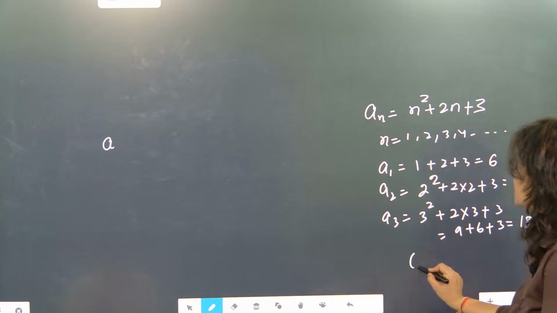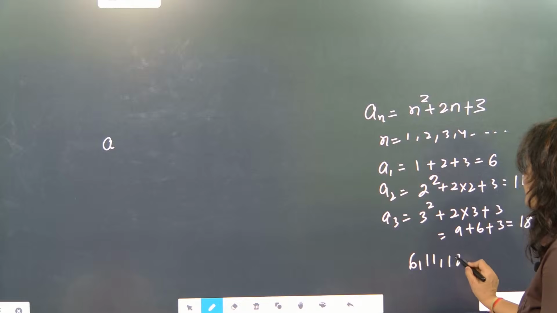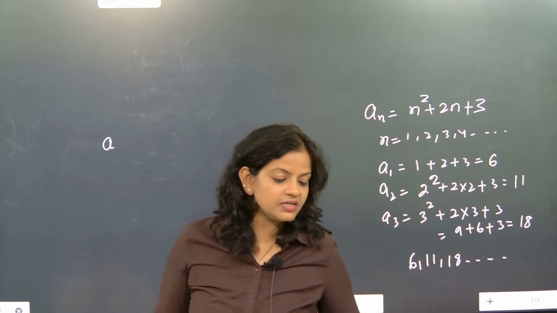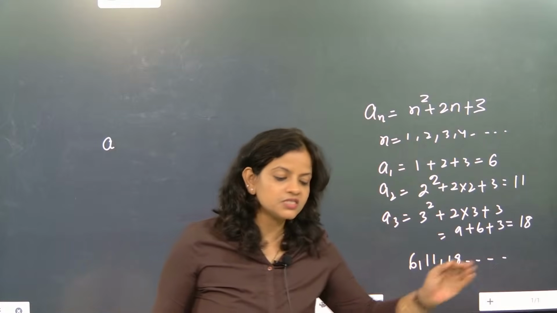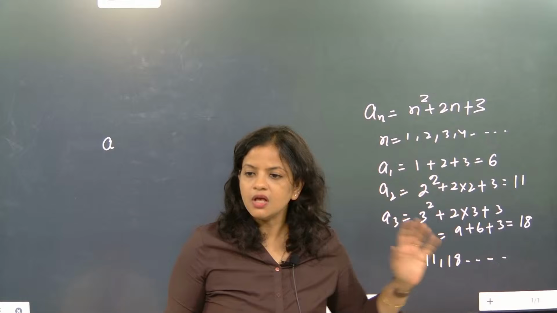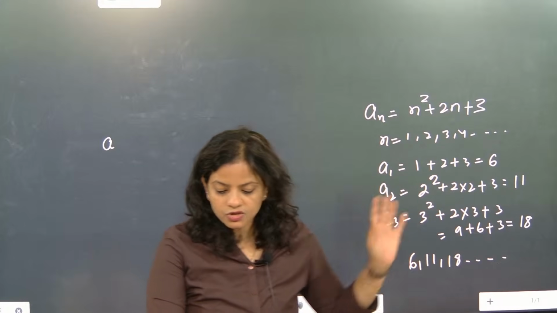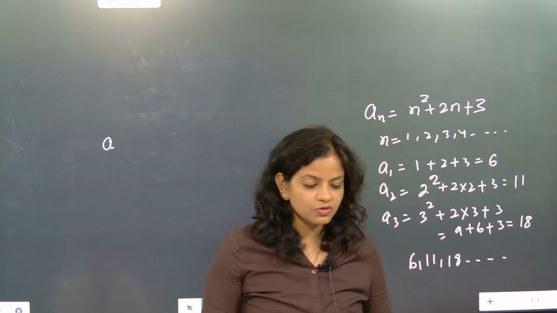The sequence is 6, 11, 18 and so on. So the first MCQ question you can expect is a sequence forming question. Understood? You will be able to solve pattern questions.